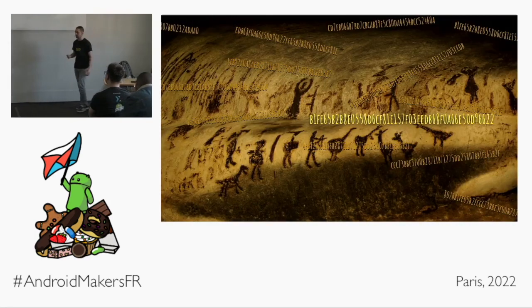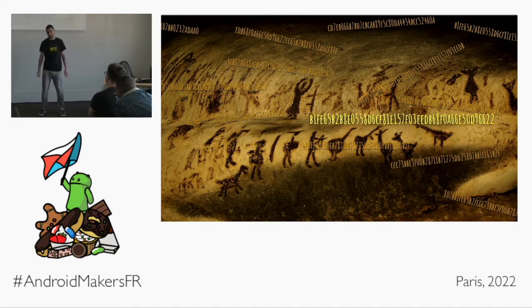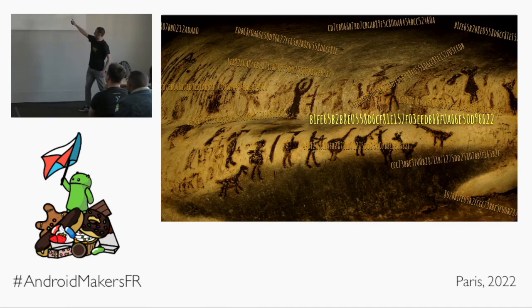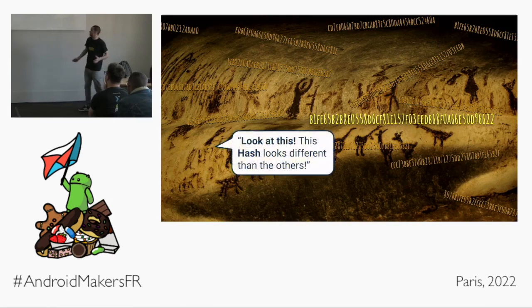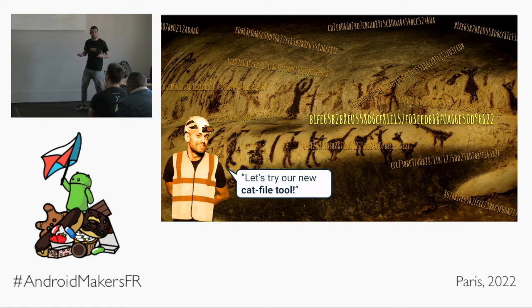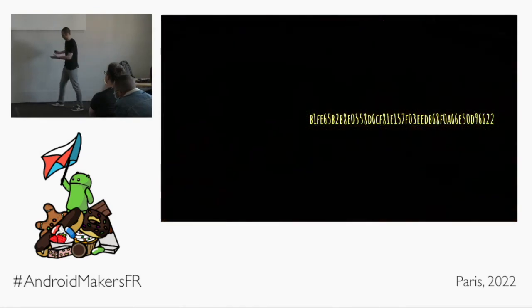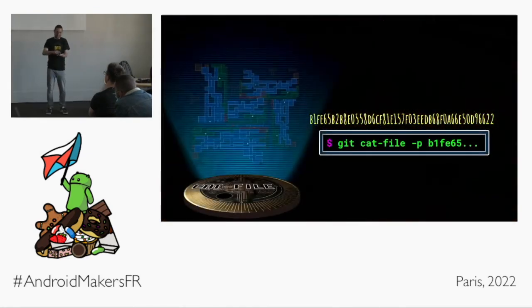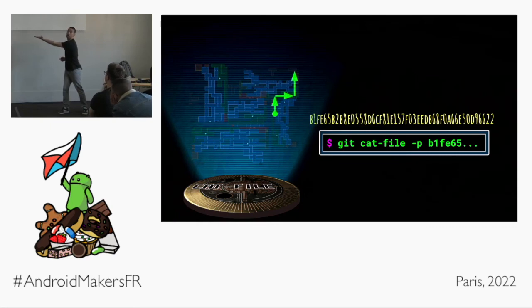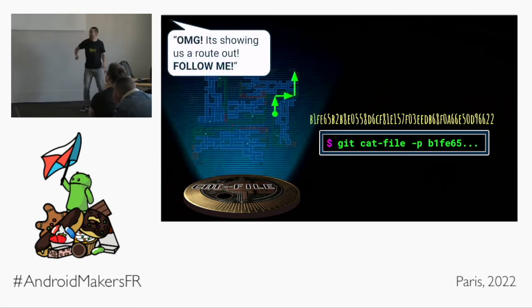Ooh, pack files. Okay, everybody, I have terrible news. This is where we live now. And we won't be living for much longer with the food supply that we have left. Wait a minute. What is this big, bolder, other hash thing that's on the wall here? Why is it bolder and different from the others? Ugh. Well, we can maybe use our cat-file tool to see if it can tell us something more. So let me take our cat-file tool and type into the thing, even though there's no keyboard on that thing. And we've got the hologram again. And whoa! It looks like a root. It looks like an escape route, everybody.